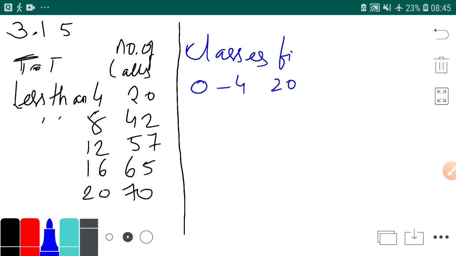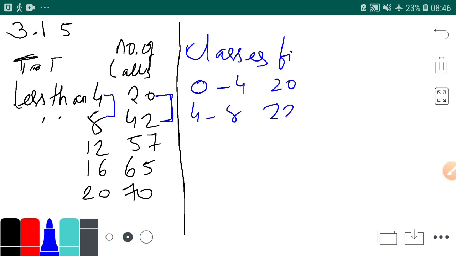Then class 4 to 8. Now what will be the frequency? It will be just the difference of these two. It's very simple. See, class 4 to 8, then frequency is the difference of these two. Now what is the difference? 42 minus 20, that is 22.